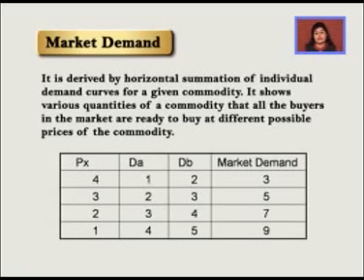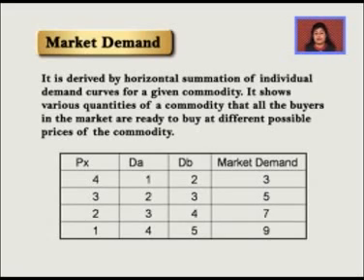Prices are 4, 3, 2, 1. Demand by A person is 1, 2, 3, 4. By B person is different because B person's buying capacity is a little more than A person. So it is 2, 3, 4, 5. If I just add them, I get 3, 5, 7, 9. The same can be shown graphically. So this means that market demand is nothing but a horizontal summation of different categories of consumers, rich and poor, putting together the demand for various goods at different prices.